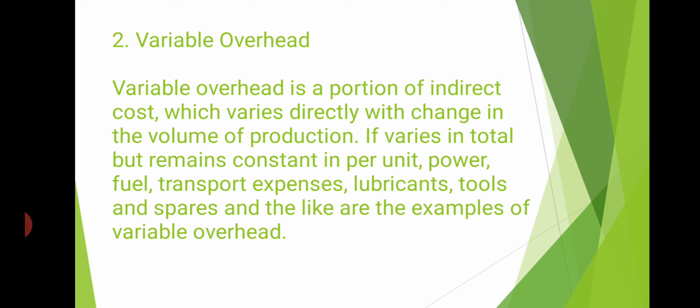Next, variable overhead. Variable overhead is a portion of indirect cost which varies directly with change in the volume of production. So variable cost keeps on changing with changes in volume of production. If the volume of production increases, variable cost also changes, and if any change is made in volume of production, variable cost also changes. Example, power, fuel, transport expenses, lubricants, tools and spares, etc.